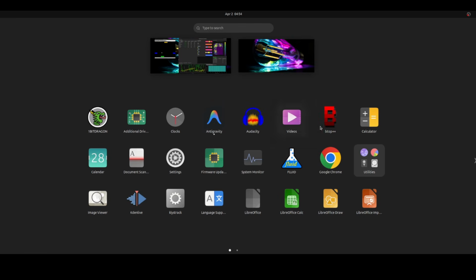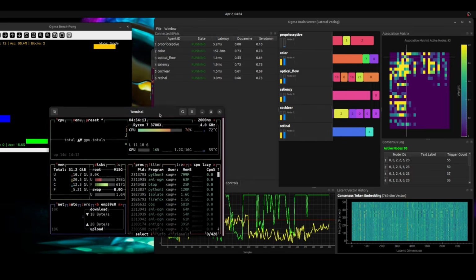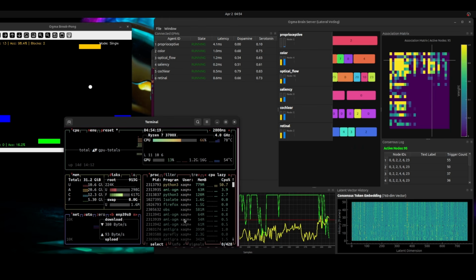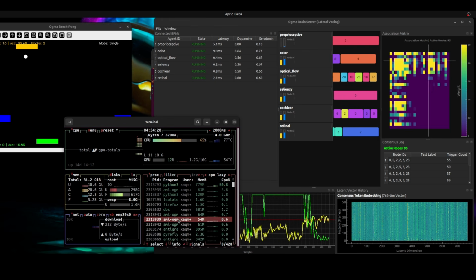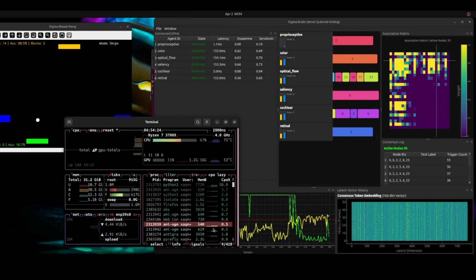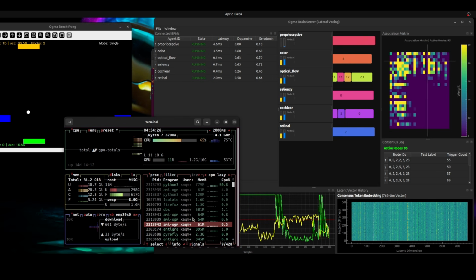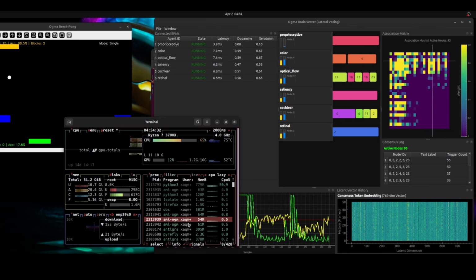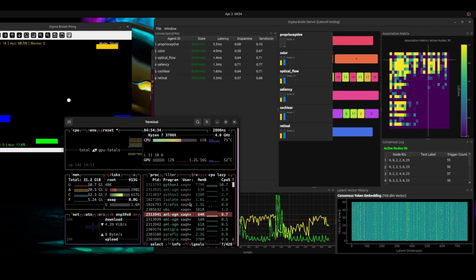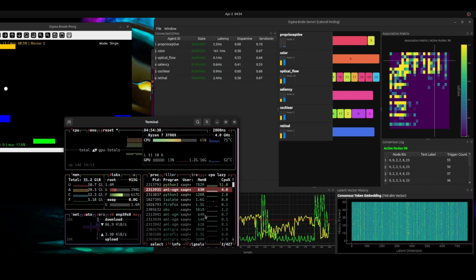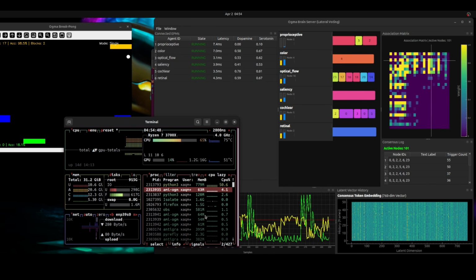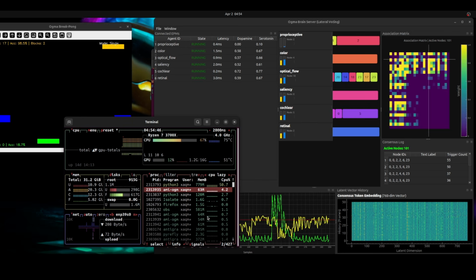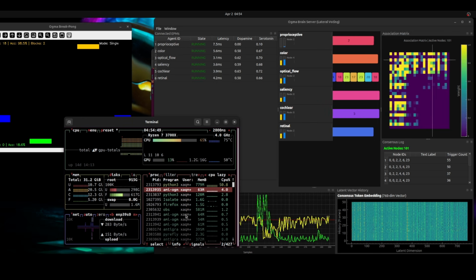Here, let's just take a look at BTOP and see how much CPU we're using. So we've got our EPMs here. These are all different processes. Yeah, they're just not using that much. Some of these are using a decent amount of memory, but that's because they're running ONNX models and stuff, right? This one here is 63 megabytes. Yeah, I think we can do better than that. These things don't need to be this big, not if they've got geometric encoders. All these things should just use a few megabytes, right?